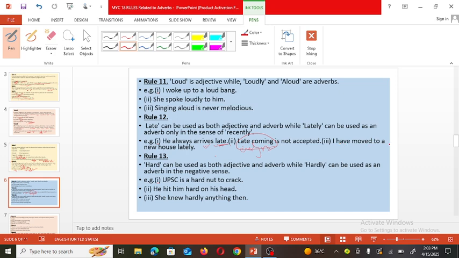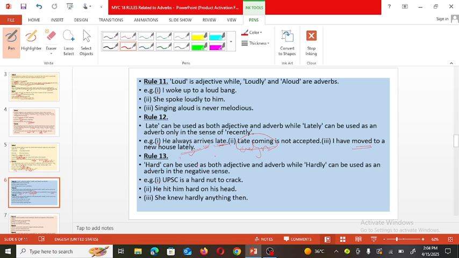I have moved to a new house lately. So when did I move? Lately. So here lately is the word describing this verb moved, and that's why it is an adverb. Now see the next rule.